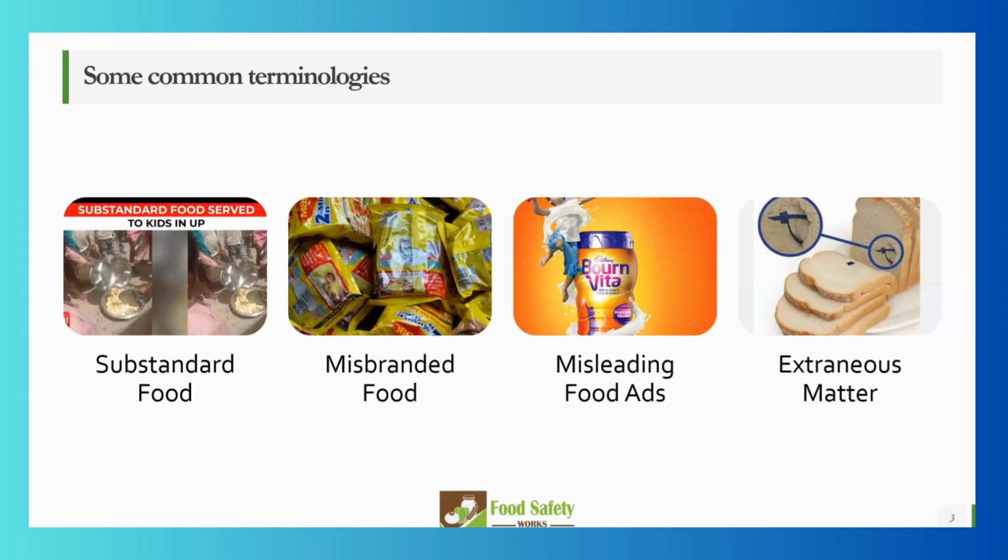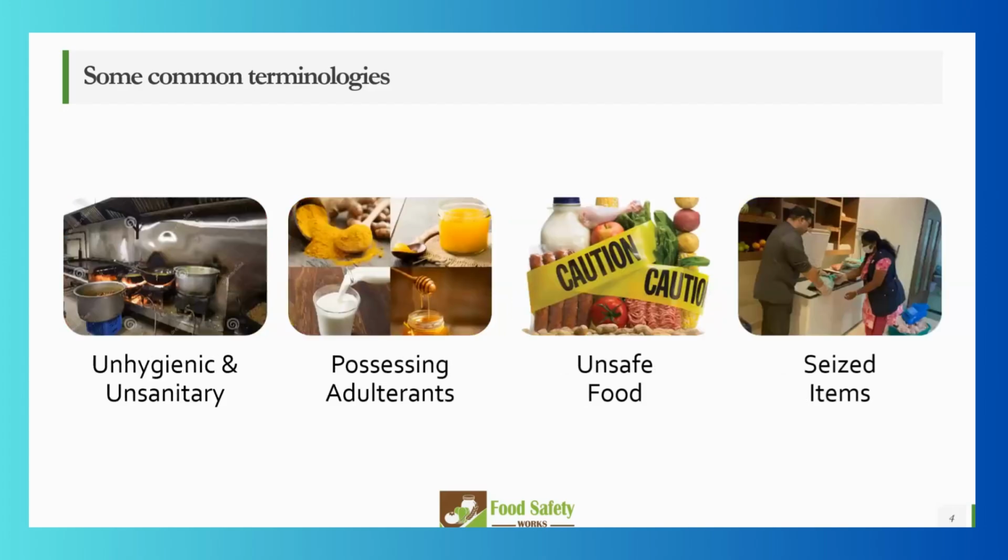Extraneous matter. I'm sure many of you have heard about the case that was going on with Blinkit, where there was a rat in the bread packet. I haven't given that picture here, but this is another example. This is a zip tie, which you usually see for tying up any packet you get in the market. Usually these food delivery people pack the bags with zip ties and deliver them to your home. You see that the zip tie is inside the bread. This is extraneous matter, correct? So this is another example.